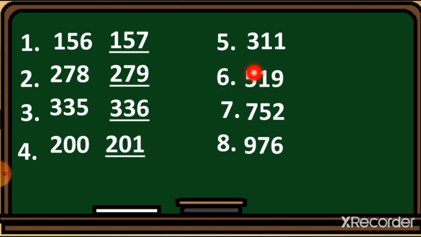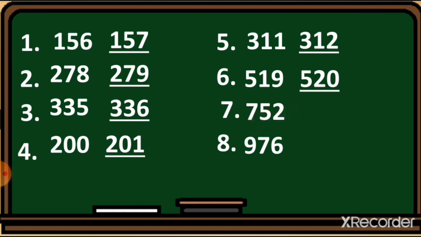Number 5, 311. So after 311 the number 312 will come. Number 6, 519. So after 519 the number 520 will come. Number 7, 752.